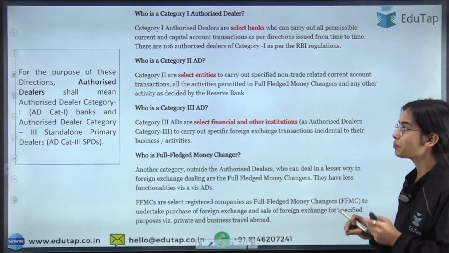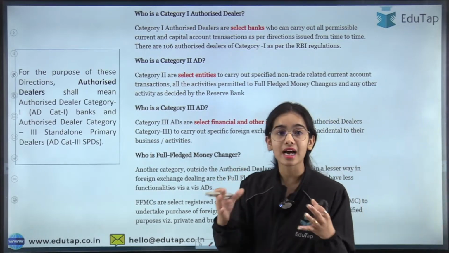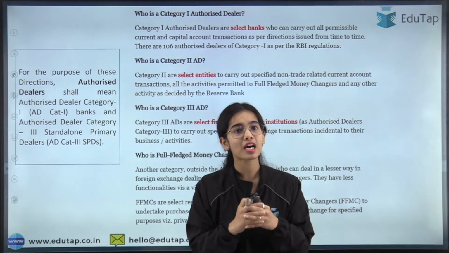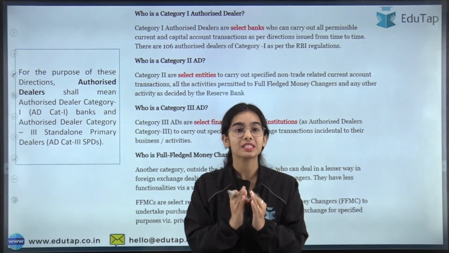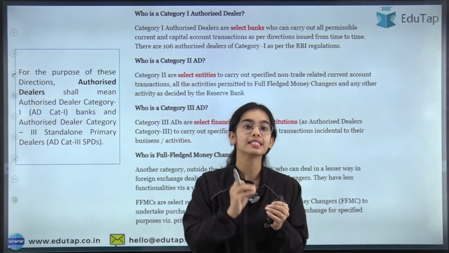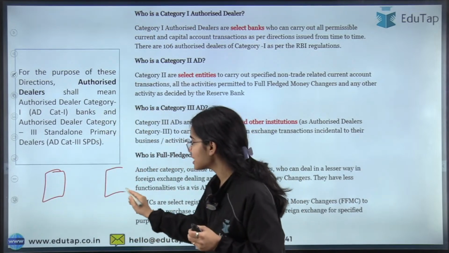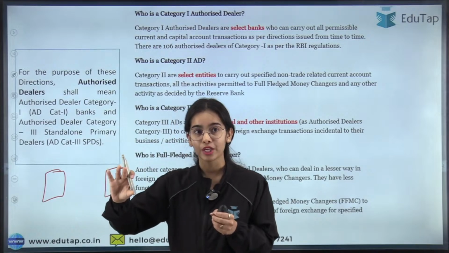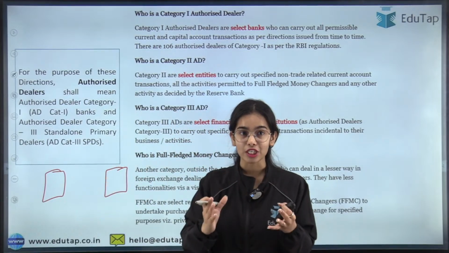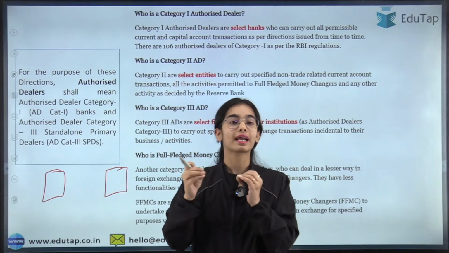But before that, how are the parties interacting with each other? Are they collecting the margin themselves? Actually, it has been said that there is the authorized dealer, because one person is resident in India and the other person is resident outside India. For the purpose of this direction, we will be focusing on the authorized dealers.